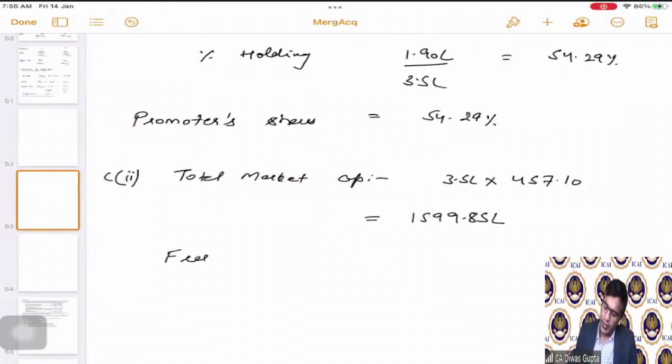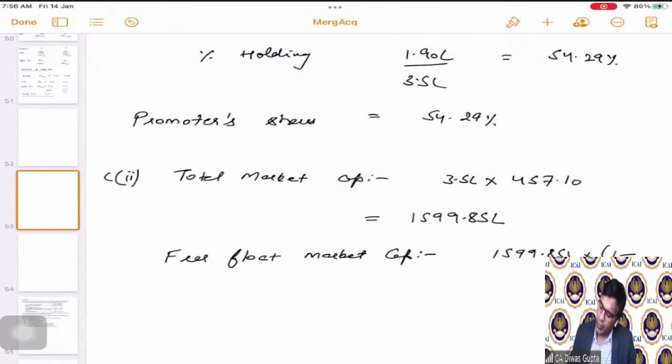Now, out of this, what is the free float market cap? 1599.85 lakhs multiplied by 1 minus promoter holding, which is 54.29 percent. Correct?